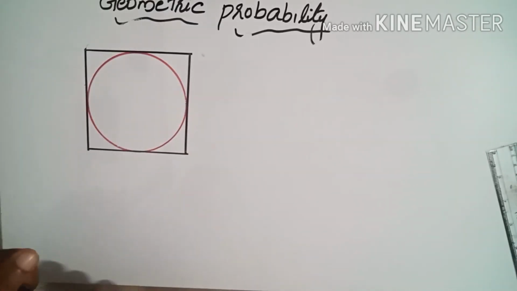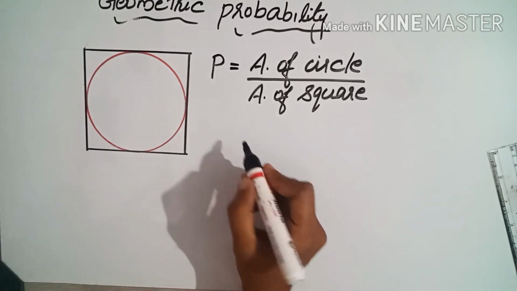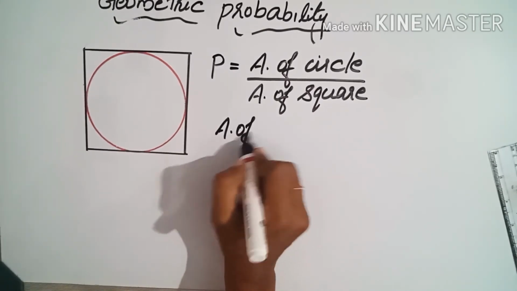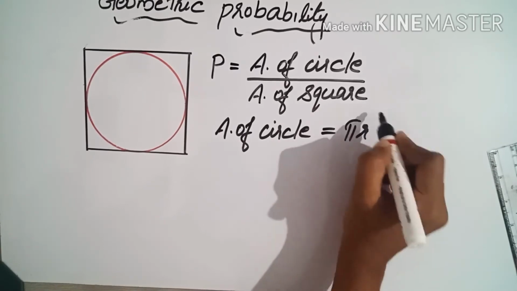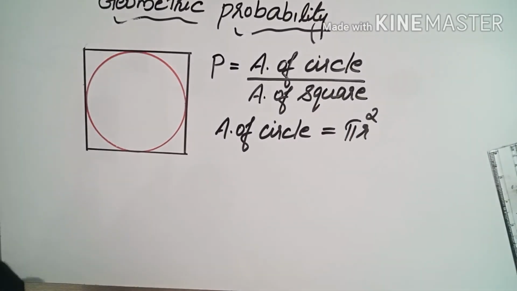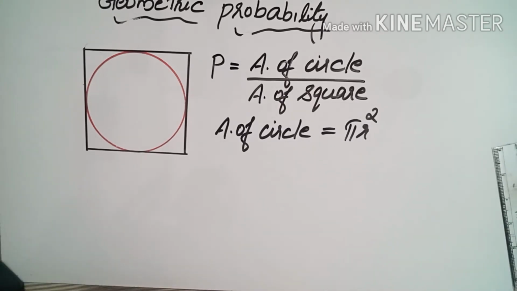So the equation will be what? Probability of getting dot inside the circle equals area of circle divided by area of square. Okay. Now here nothing is given, that means the measurements are not given. We need to find area of circle and area of square. And area of circle, what is the equation? Area of circle equation is pi r square. Here let's consider radius as r itself.